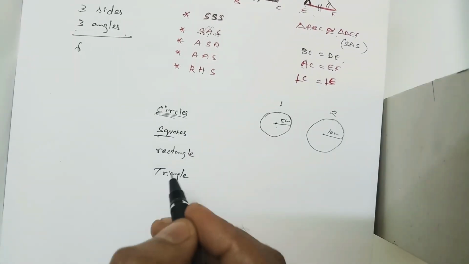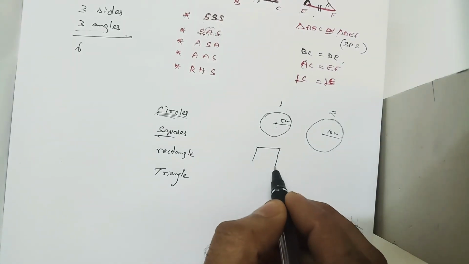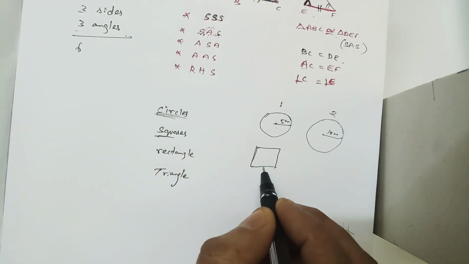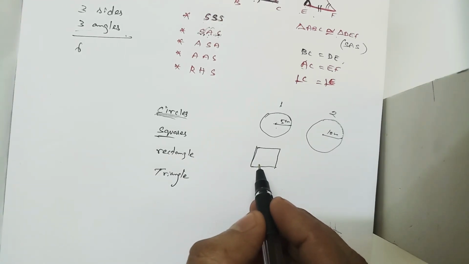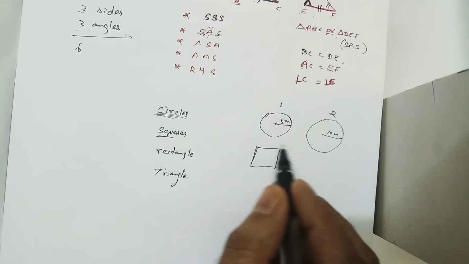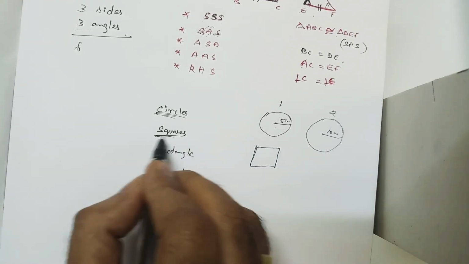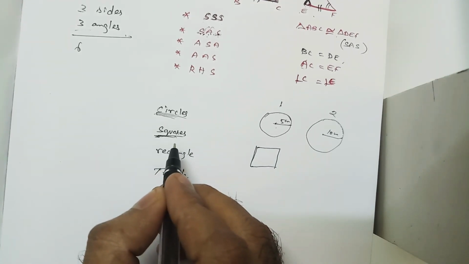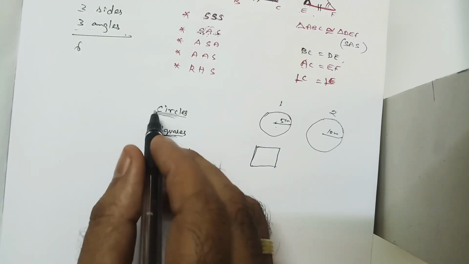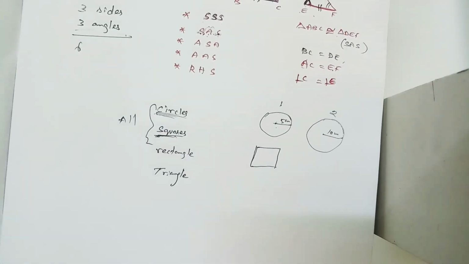Same like that, the square. Suppose I take a square. We have only one measurement, the side of a square, because all four sides are equal. So all squares are similar figures.